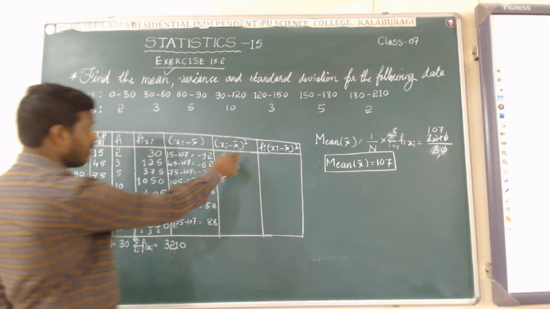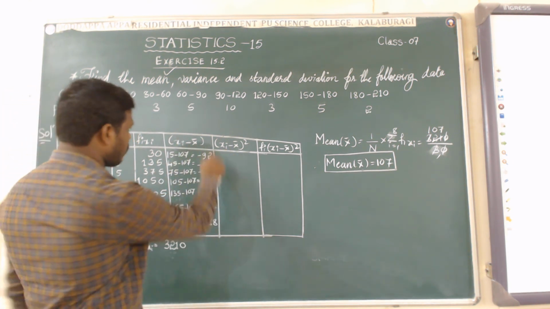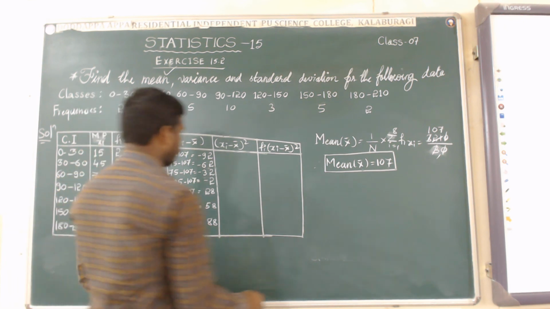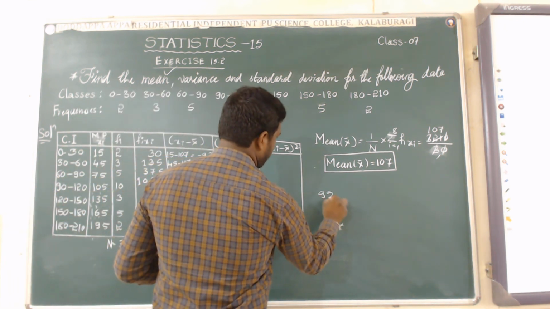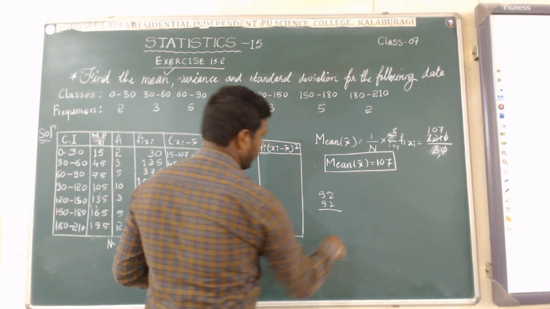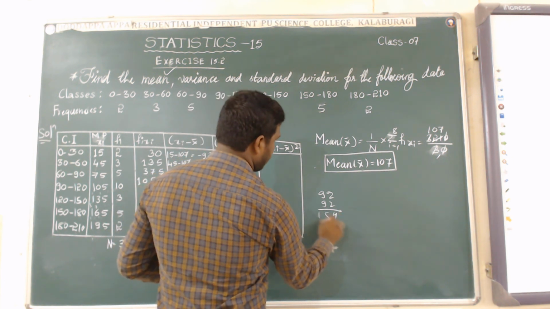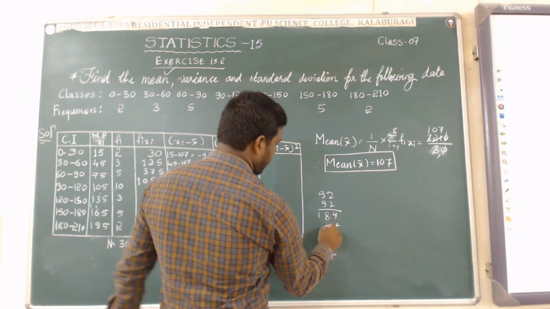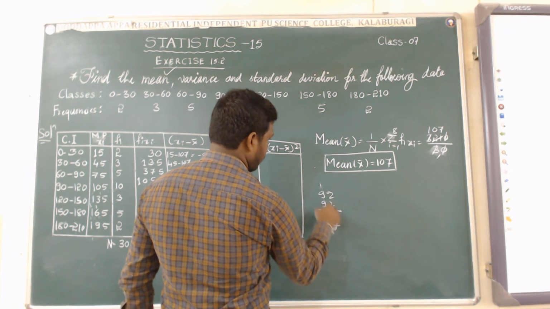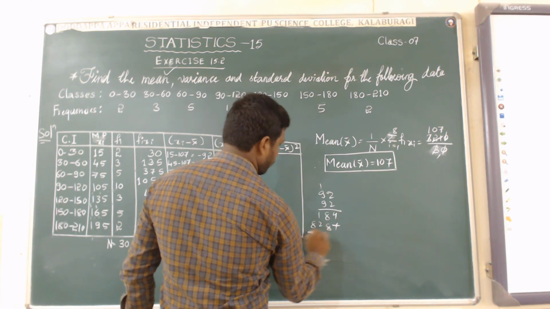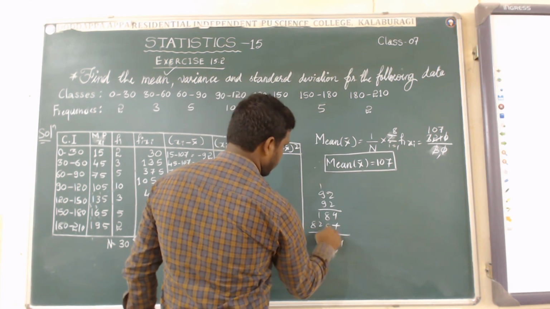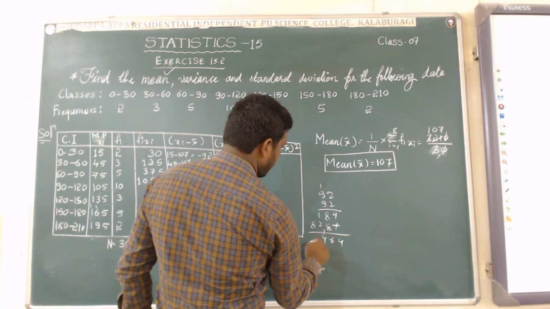Now the next step is squaring these. We have to find the square of 92. I will do here 92 into 92. Product here 4 and 80, and 80 carry 1, 81, 82. 4, 16. It is 4 and it is 8.